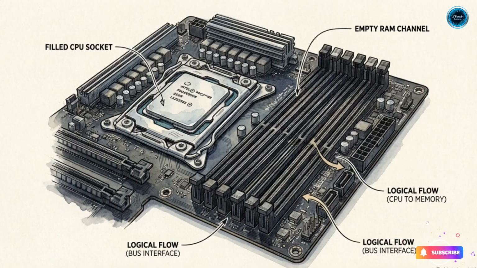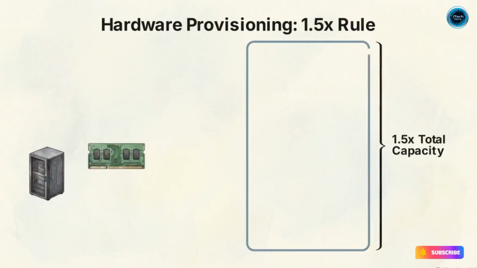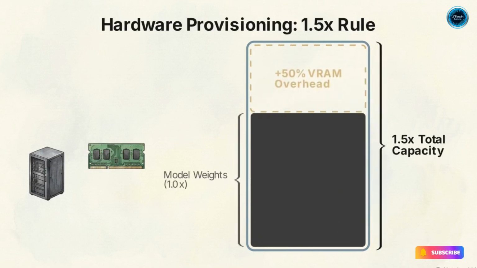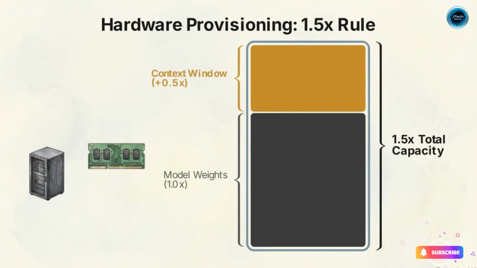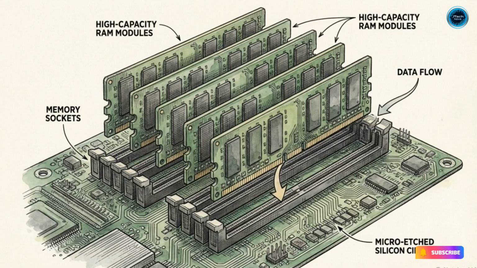The model weights alone do not represent the total memory cost. System architects must follow the 1.5x rule, provisioning hardware with 50% more memory than the model footprint to allow overhead for context window ingestion. Ignoring this buffer results in immediate out-of-memory errors, instantly crashing the server. Quantization sets the physical limits of the deployment. It determines exactly which parameters will fit on the motherboard.